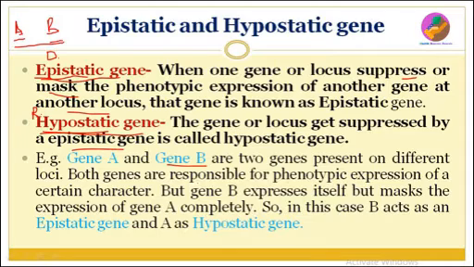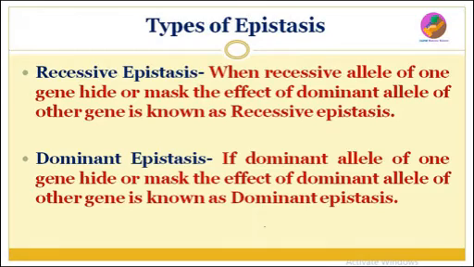Both genes are responsible for phenotypic expression of a certain character, but gene B expresses itself and masks the expression of gene A completely. So in this case, capital B acts as the epistatic gene and capital A acts as the hypostatic gene.